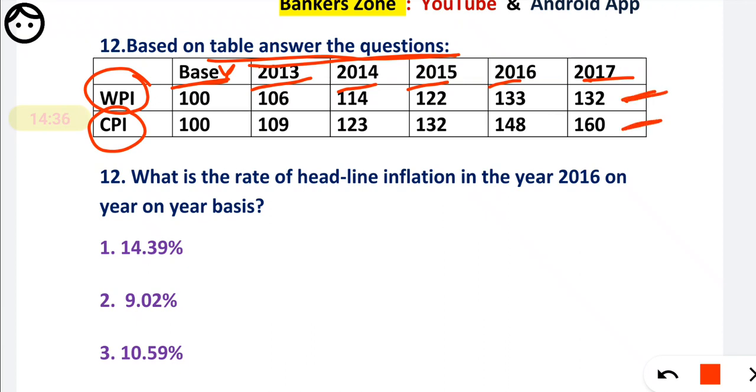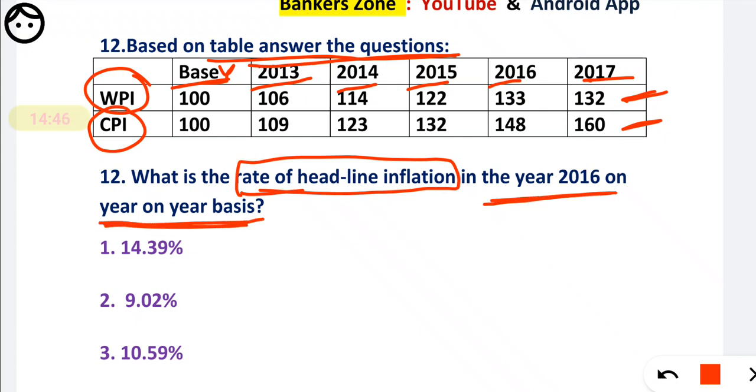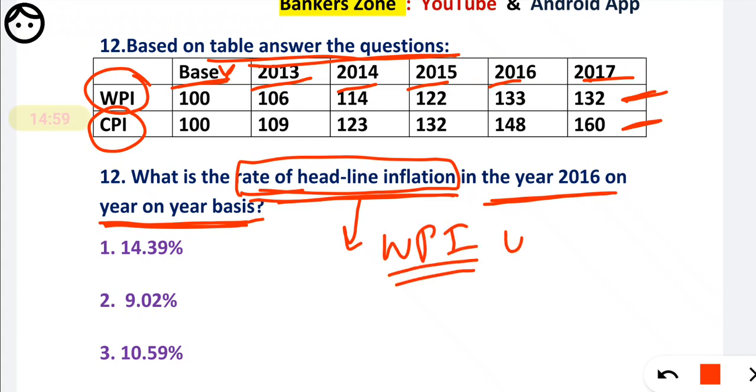Now come to the question: what is the rate of headline inflation in the year 2016 on Y2Y, that is year to year basis? So we have to find on Y2Y basis what the headline inflation is. So friends, remember, headline inflation is always calculated at the wholesale level.